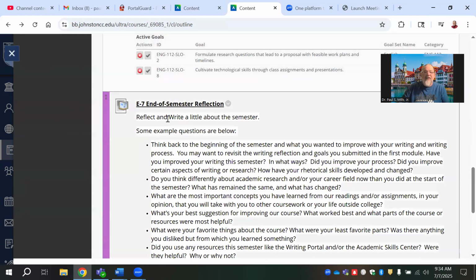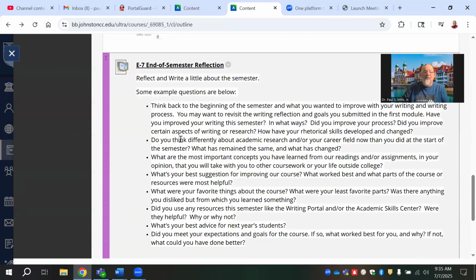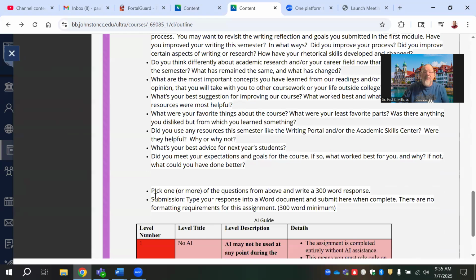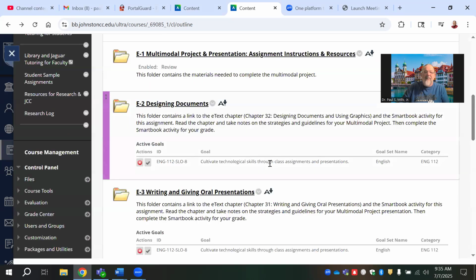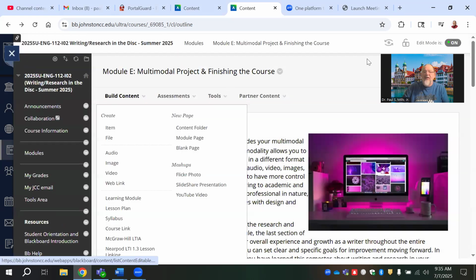E7, again, is to reflect and write a little bit about the semester. Here's some example questions that you might reply to. It says to pick one or more of those questions and write a 300-word response, please. So please do that and then submit that before Sunday. All the assignments for you all are done at the end of the week on Sunday.